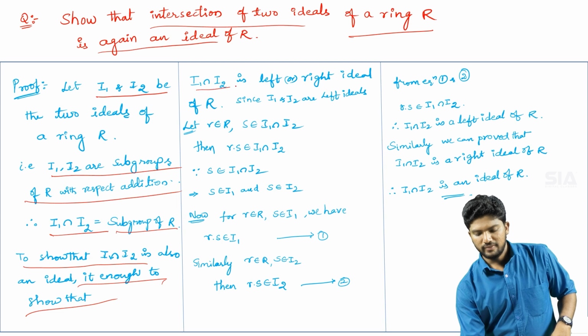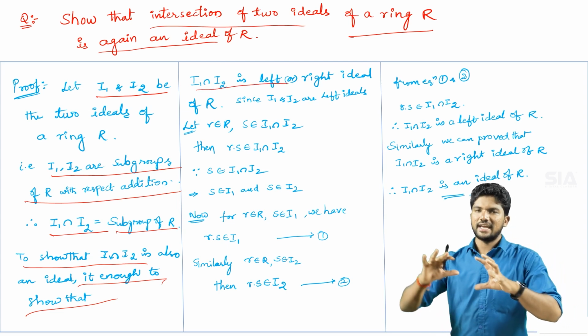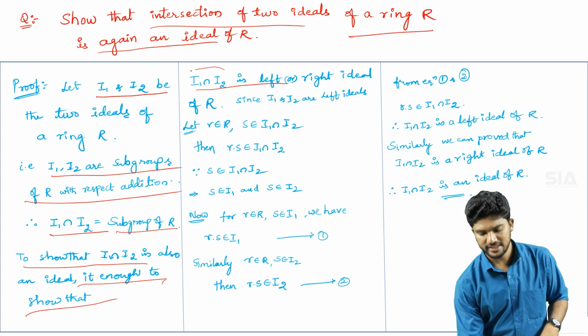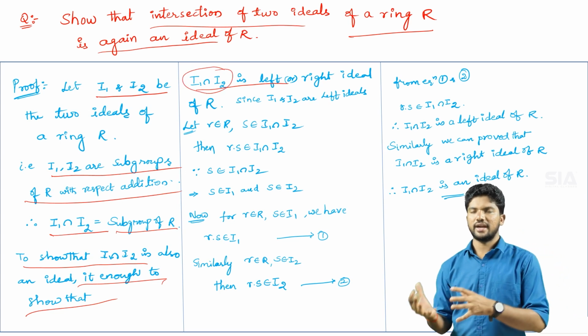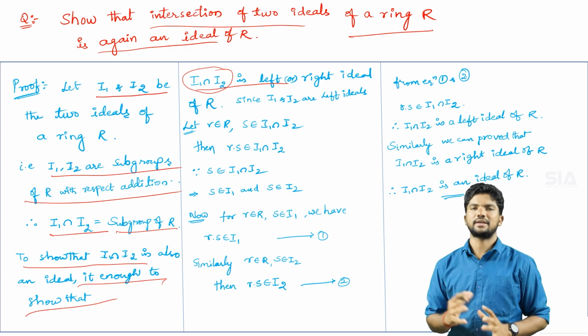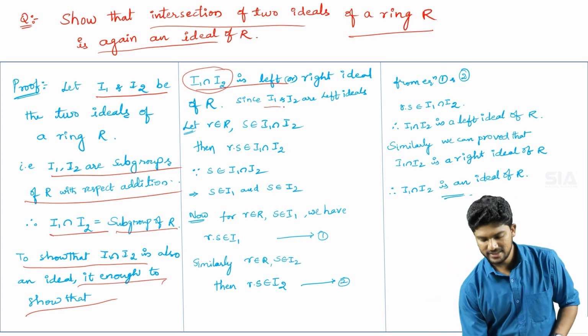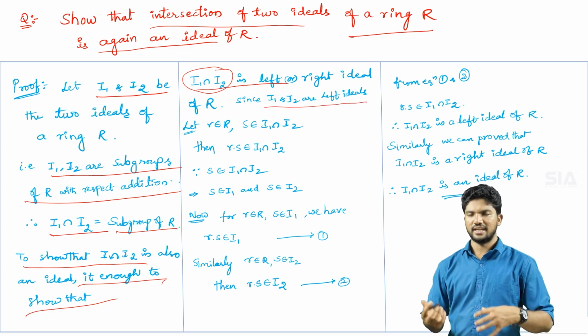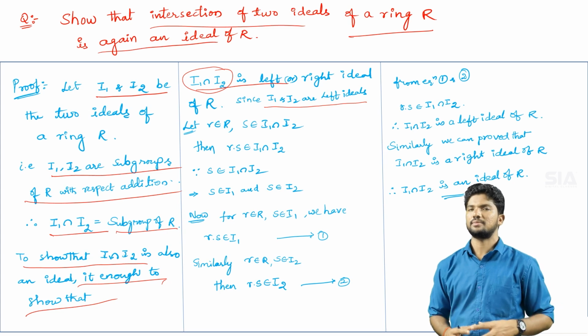that I1 intersection I2 is either a left ideal or a right ideal. Okay, if we prove this intersection is either a left ideal or a right ideal, automatically it will become an ideal. So since we have I1 and I2 as left ideals, now I am proving that this intersection is first a left ideal.